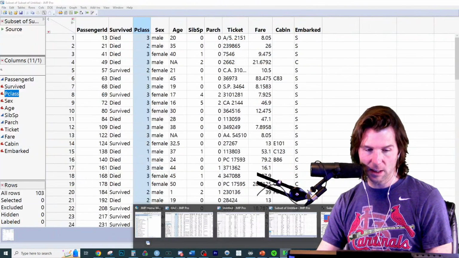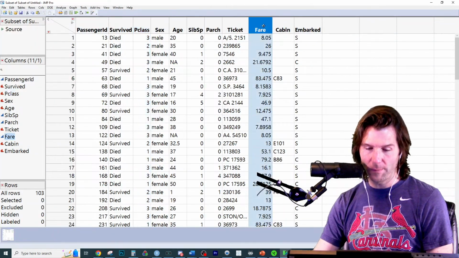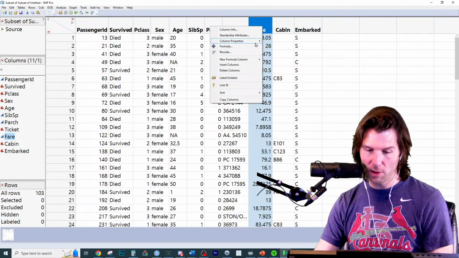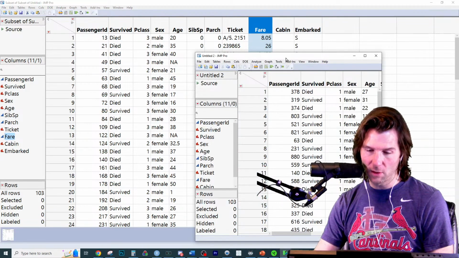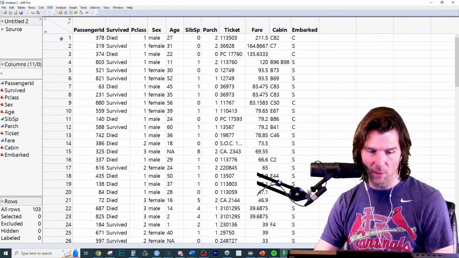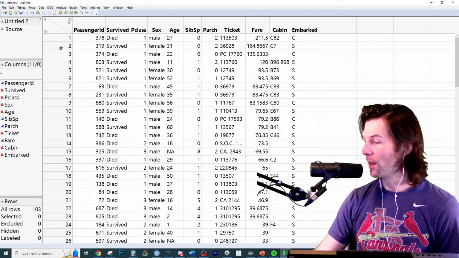We just go to our Titanic data set right here. It's going to get mad when I sort this. It's going to say, got to open a new thing. Sort, descending, open a new thing. And then you could go right here. Oh, paid the most. Here we go. Whoever that was. Good deal.